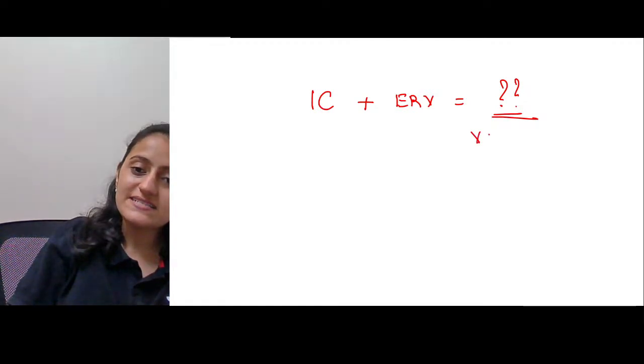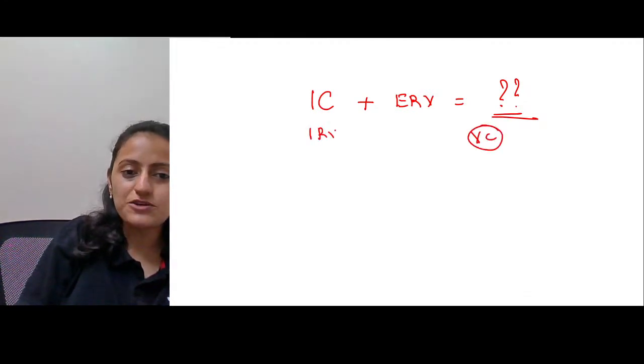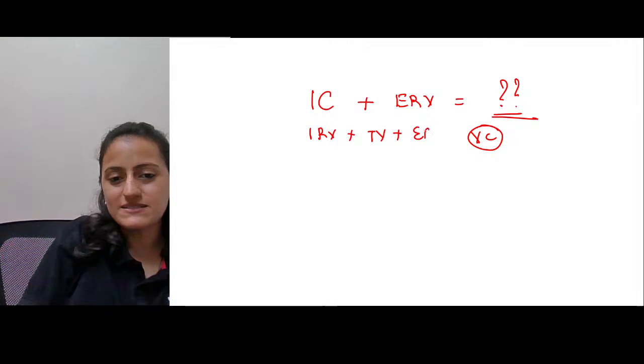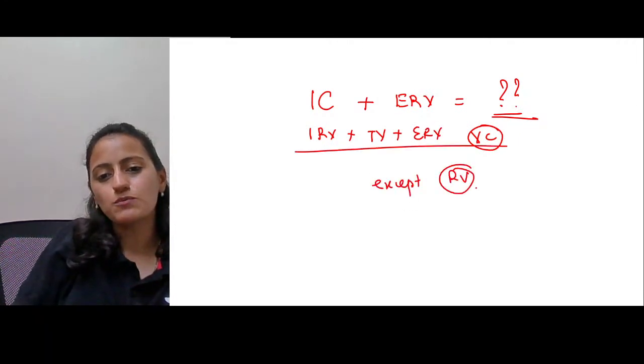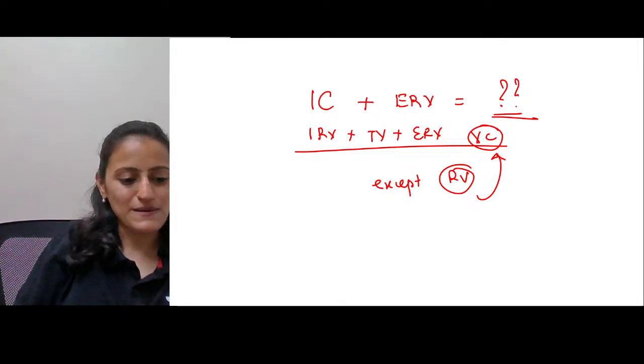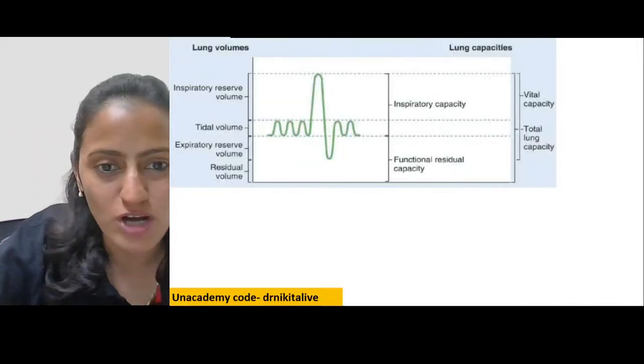Absolutely right. So this is the vital capacity. You have IRV plus TV plus ERV. Everything is there except the residual volume. So that is the vital capacity. Great, I hope all of you have got this.